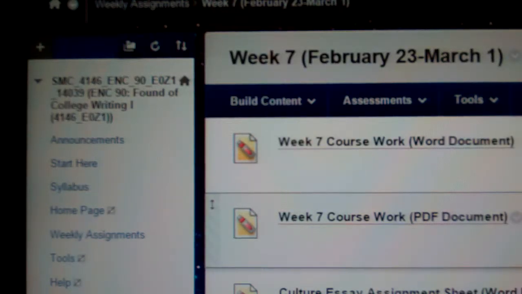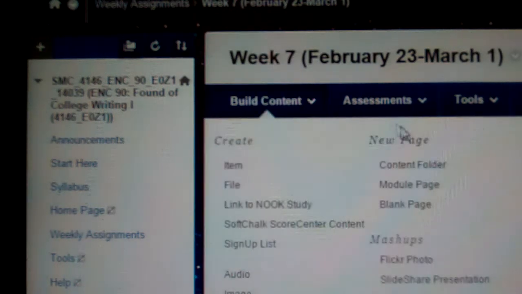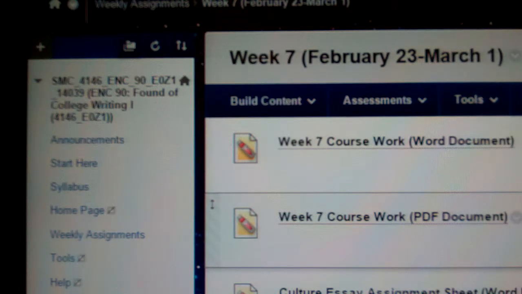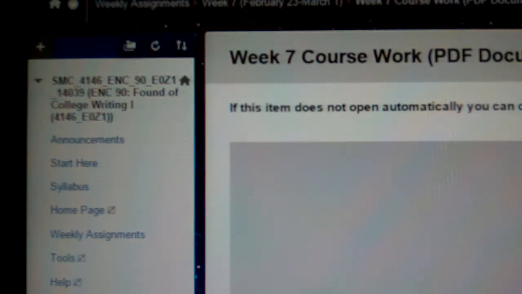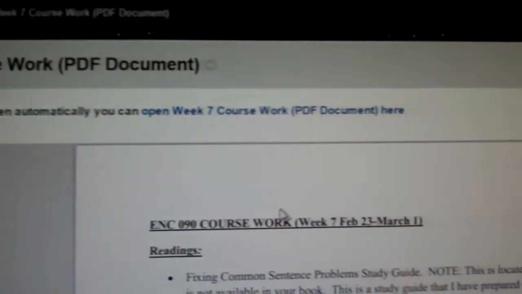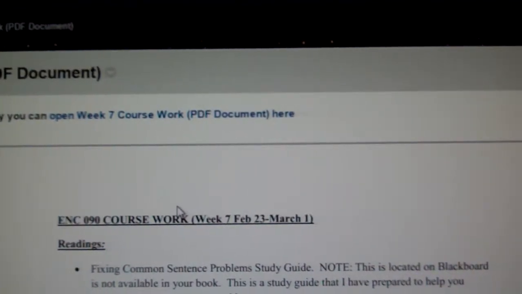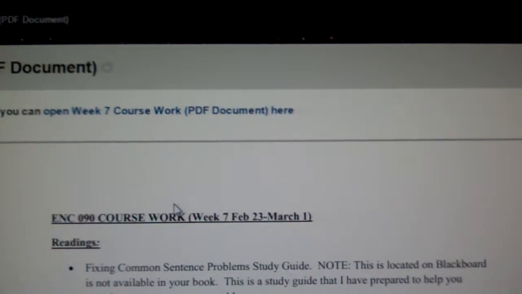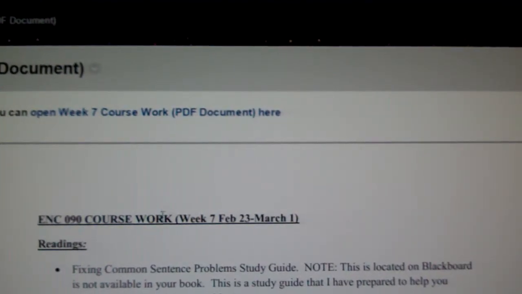And as always, the very first thing that I'm going to want to do is look at the week 7 coursework. It's always uploaded as a Word document as well as a PDF document. I'll just, for the sake of time, click on the PDF document. And once I do so, I'll have to readjust the camera a bit. So just hang tight for just a second. And what I'm going to do is just realign the camera just a little bit so that you guys can see a listing of coursework.